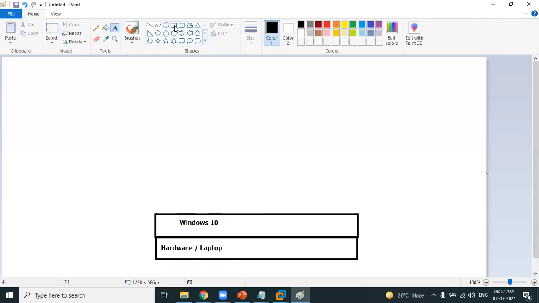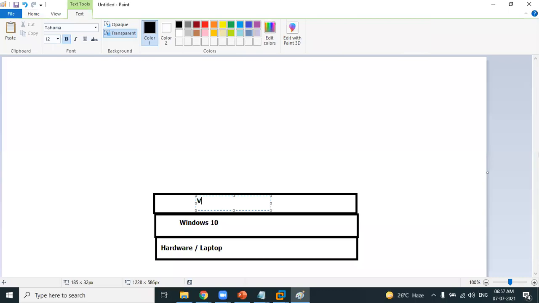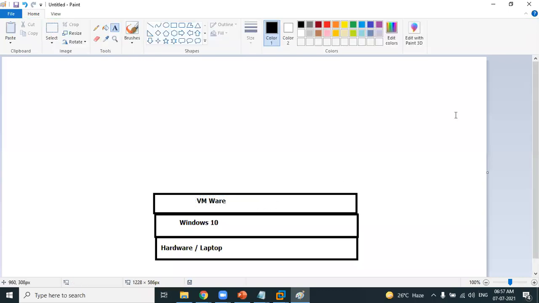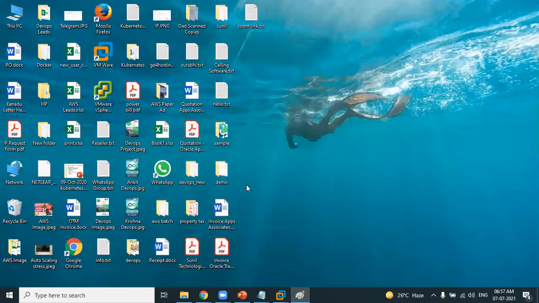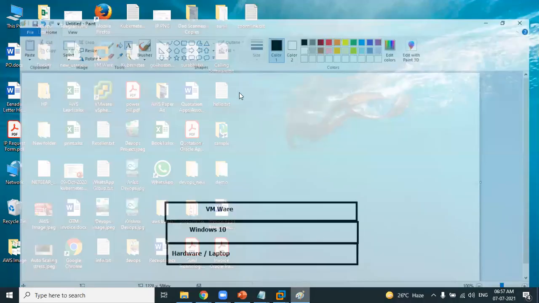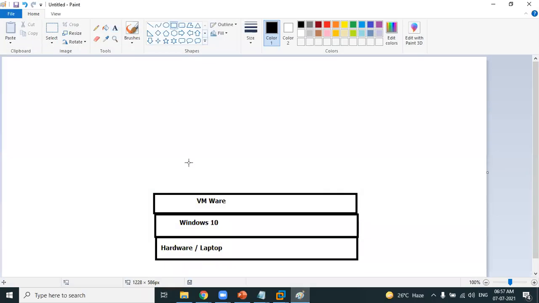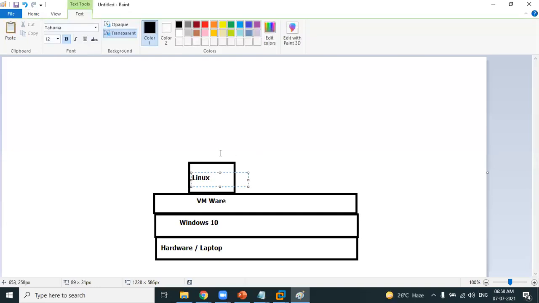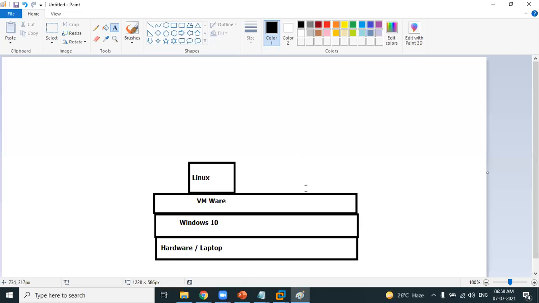On top of Windows 10, we have installed additional software called VMware. On VMware, we install the virtual Linux. On Windows 10, like I have installed Google Chrome and WhatsApp, I have installed a VMware application. It's a virtualization application. Inside the VMware, I have created a Linux machine. Now, if I want a Solaris operating system, I can go ahead and create one more virtual machine, Solaris, inside the VMware. Clear about this?